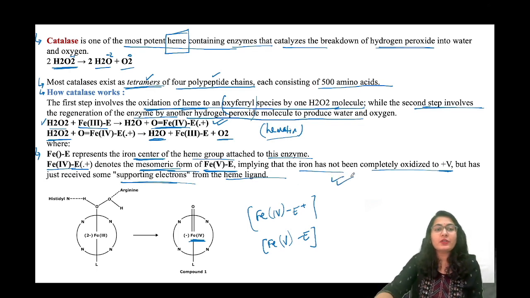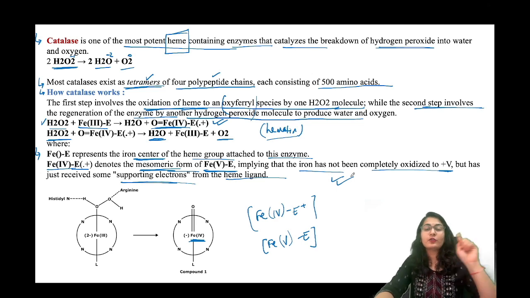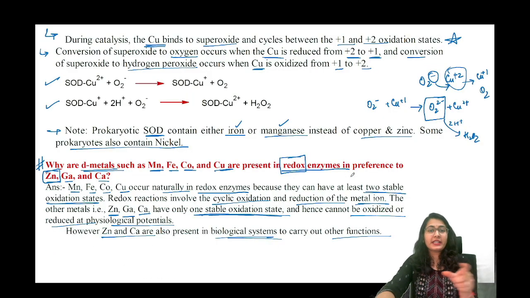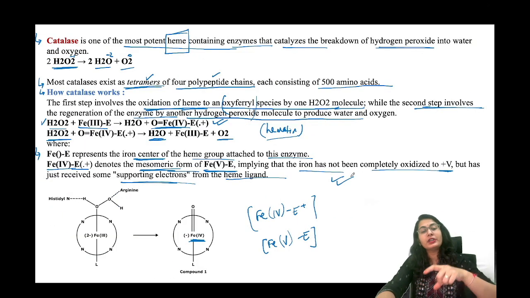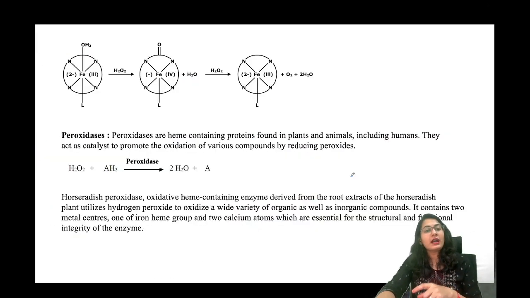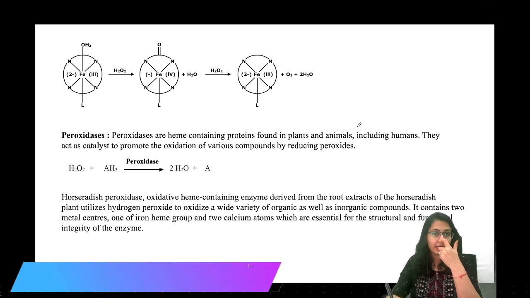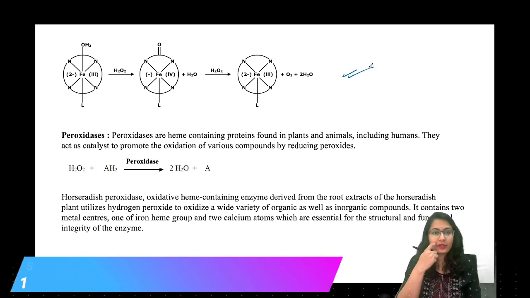Now we have understood what catalase is doing. What was superoxide dismutase doing? It was breaking superoxide into peroxide and oxygen. This peroxide is going to be taken up by catalase and broken down again into water and oxygen. Now, this is the remaining part of the mechanism, as you can see over here.